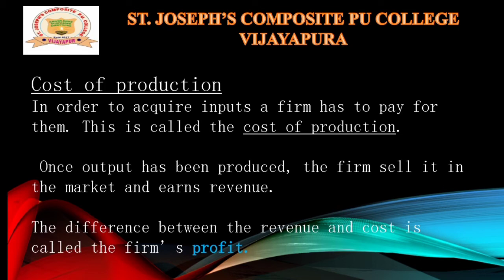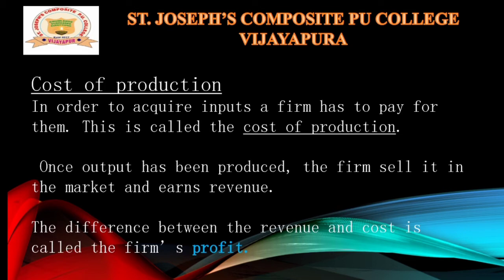So we can say that TR is equal to P into Q. P is the respective price, and Q is the quantity of the commodity. So we obtain total revenue. Simply, the money earned by the firm from the sale of its output is called revenue.